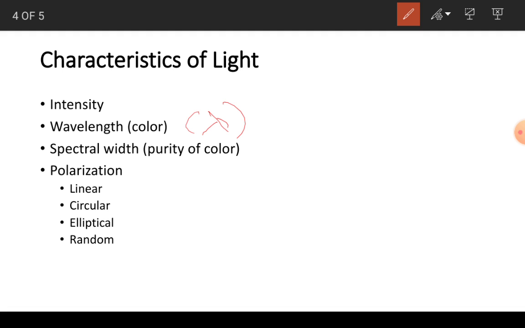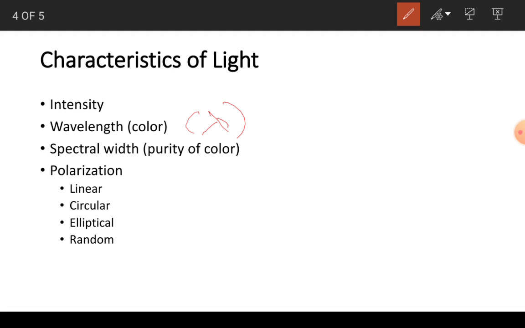Depending upon the loss performance, we can choose lambda either in the 1300 nanometer or 1550 nanometer. So the choice of a wavelength has a direct bearing on the loss performance of your particular communication system.